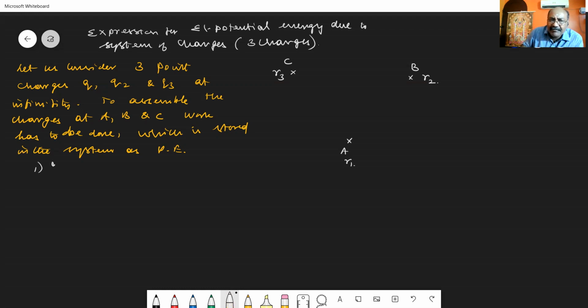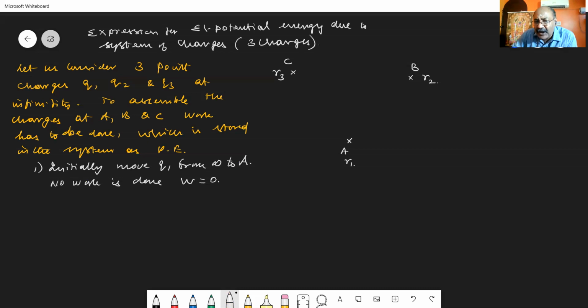So point number 1, initially, first we have to move Q1 from infinity to A. So no work is said to be done. Or we can say work done is equal to 0. So I have brought Q1 from infinity to the point A.